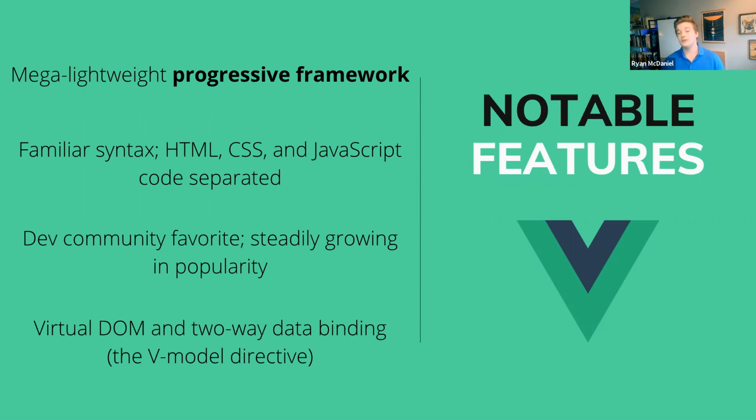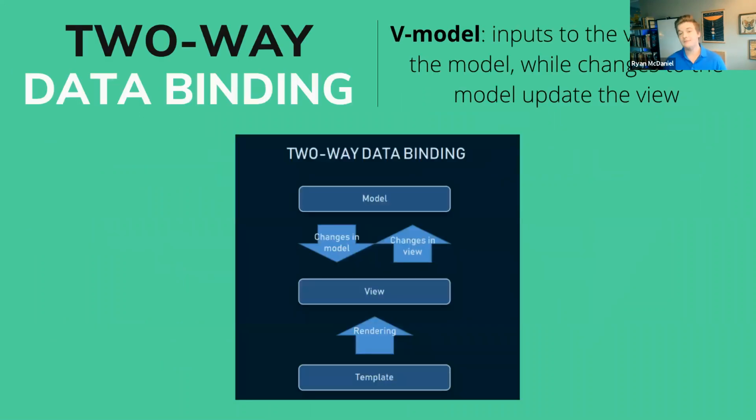Like React, Vue uses a virtual DOM, a copy of the original DOM that figures out which elements of the real DOM to re-render without having to re-render the whole thing. Additionally, Vue provides a simple, reactive, two-way data binding using what's called the v-model directive. In Vue, the v-model listens to any input events or updates on the view or UI, then updates the data model or state with the new value. The data model in turn responds to data changes by updating the Vue template. In this way, data flows both directions, with the state updating the UI and the UI updating the state.